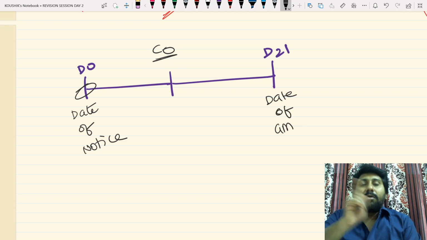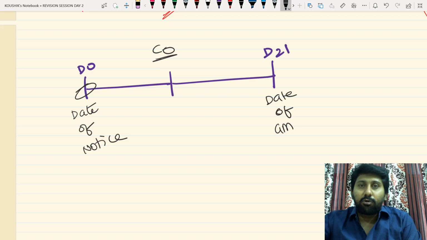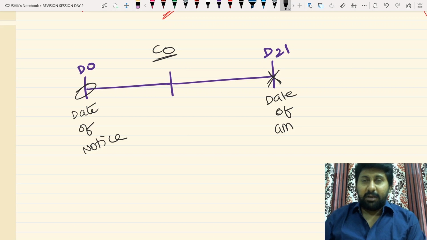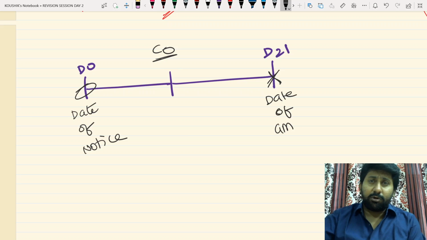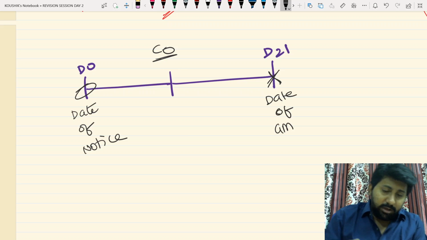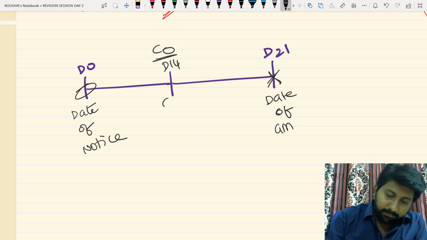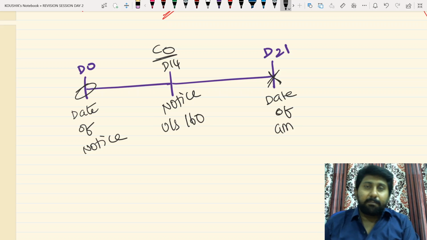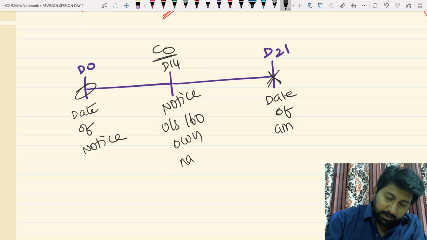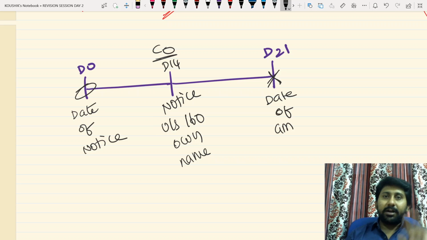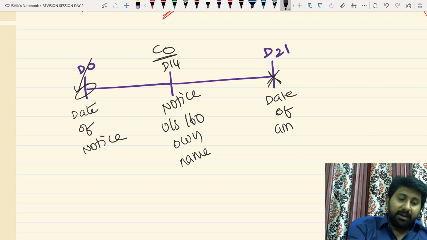Member received, or through advertisement, non-member came to know that a company is going to conduct an AGM after 21 days. Notice came. Okay, that means public and the members are aware that this company is going to conduct its AGM after 21 days. Knowing about this, I have to give a notice 14 days before. I issued a notice under section 160 proposing my own name. Now tell me, who proposed the name? I proposed my name. How many days prior? 14 days prior. Knowing about what? Knowing about general meeting by giving a notice.